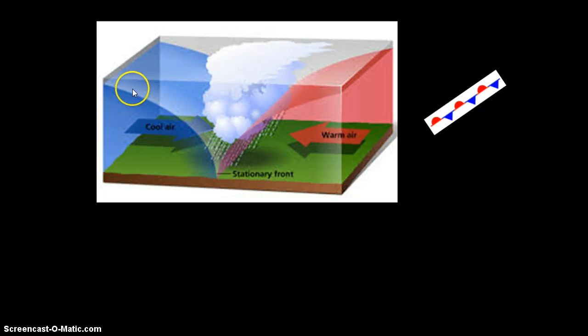And again, all it is is the same amount of warm air and cold air bumping into each other, and neither one is able to overtake the other one. So it's almost like a wrestling match between the two of them, where the warm air is trying to overtake the cold air and the cold air is trying to overtake the warm air, but they're the same size, and so a lot of times there's just this cloud and precipitation that's associated with it. The symbol for that is going to be a mix of half circles of red with triangles of blue, which means that there's warm and cold fronts in the area. So we call that a stationary front, and that's the symbol.